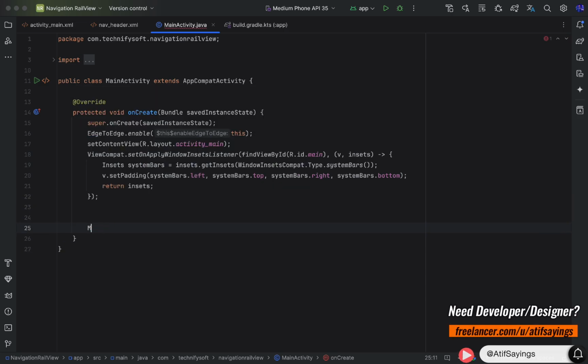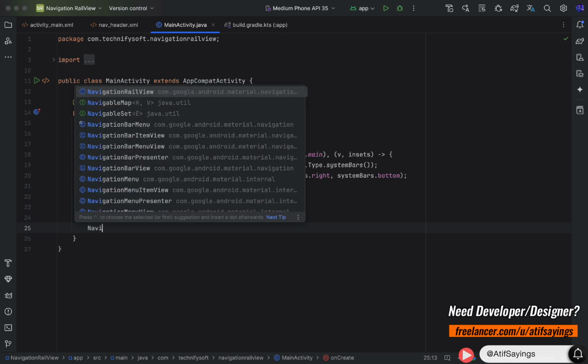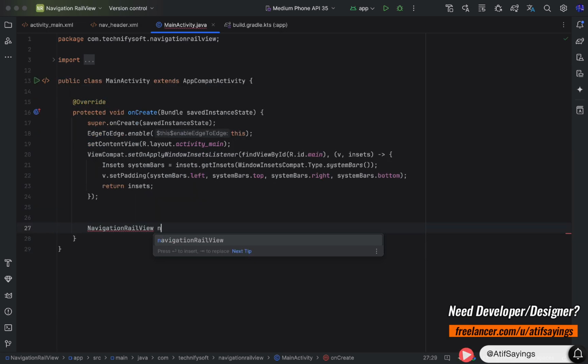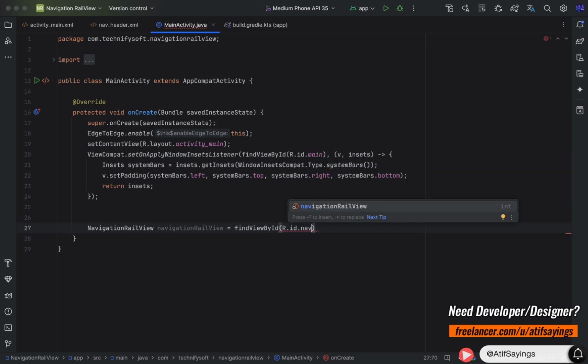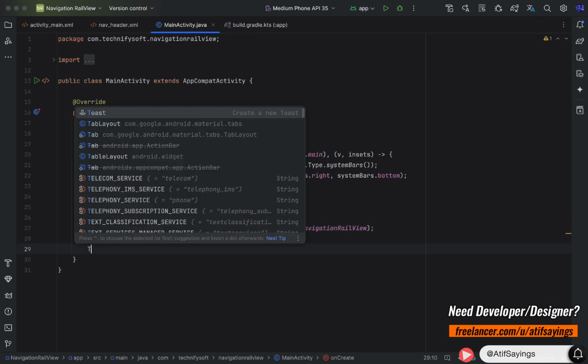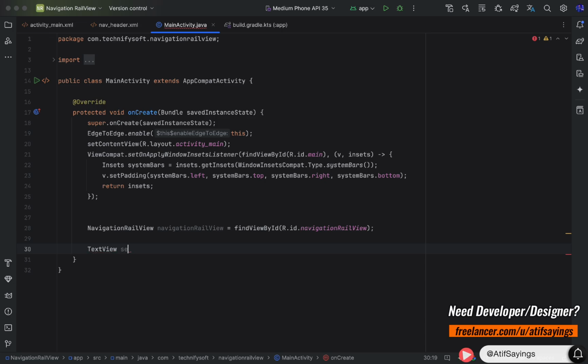For that, we need to initialize the navigation rail view. NavigationRailView navigation rail view equal to find view by id, R.id.navigation rail view. This is the id of navigation rail view in activity main.xml file. We also need to initialize the selection text view, name it as selection text view equal to find view by id, R.id.selection text view, which is the id of text view in activity main.xml file.